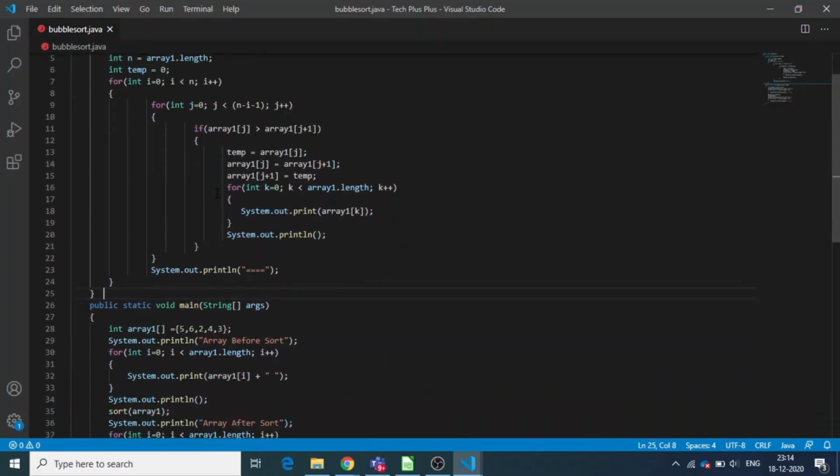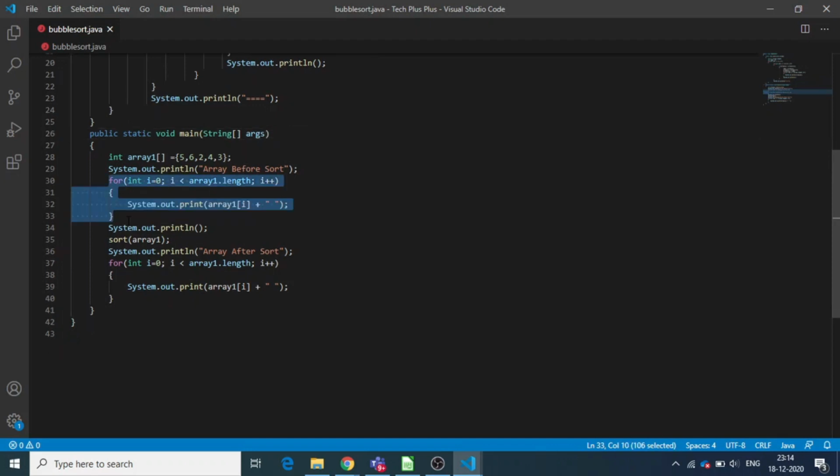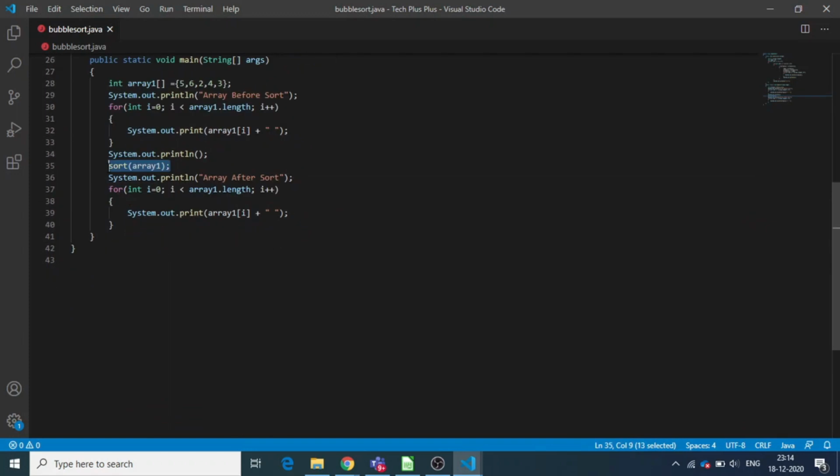Here is the complete code of bubble sort in Java. In this main method, we are first declaring the array of 5 elements. Next, we are displaying the same using a for loop to show the array before the sort. Next, we are calling the sort function, where we are passing array1 as parameter, which we declared initially. Then we have also displayed the array after sort.